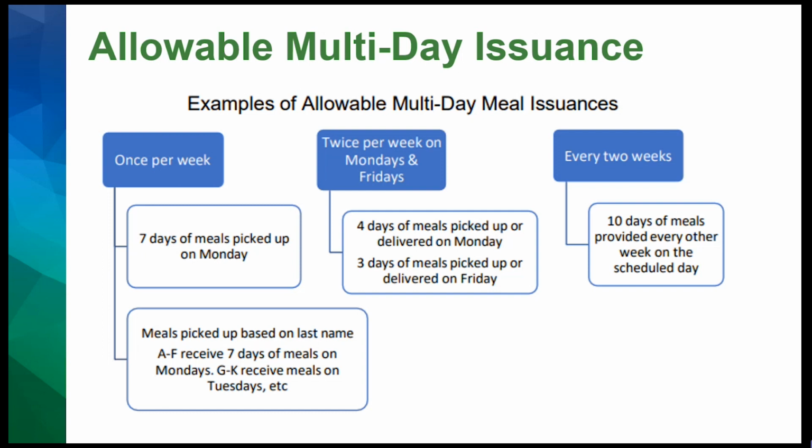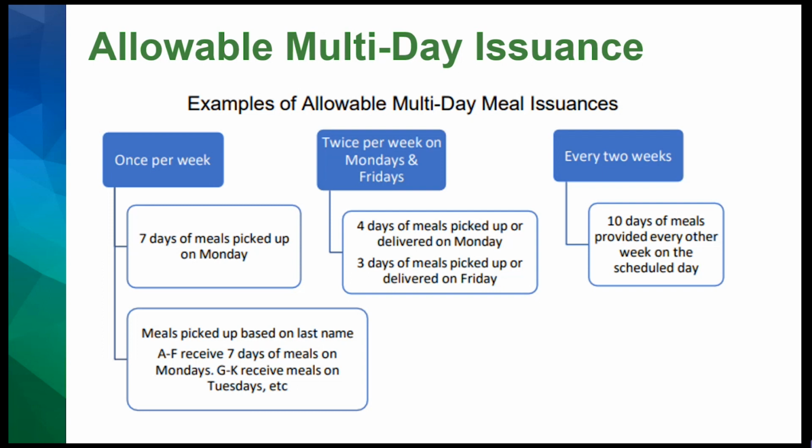The first scenario is with 1 day a week meal distribution. The first option would be that the SFA distributes meals for 5 or 7 days every, say, Monday, and this would allow anyone to come on Monday and pick up meals for that week. The next scenario is to have different pickup days for different last names. Although this is allowable, it can get very confusing for the community, and you would have to ensure that families aren't coming on multiple days to get meals for the same children. So this can get more confusing and would require clear communication on when the site would distribute to different people. So it'd have to be really well explained in your assurances.